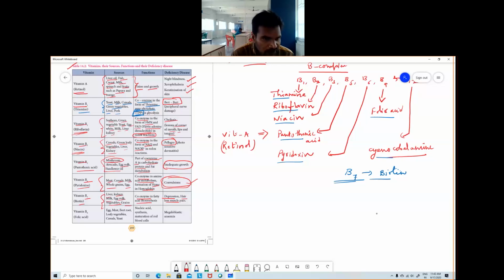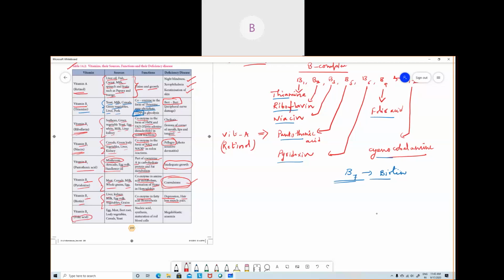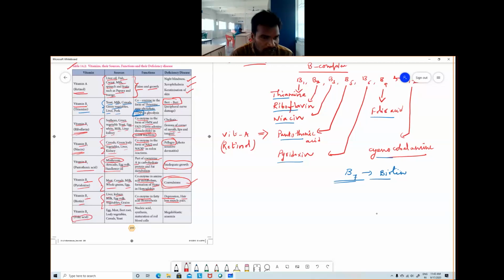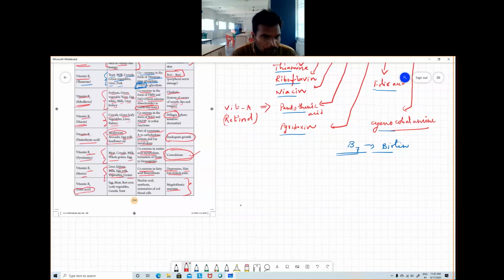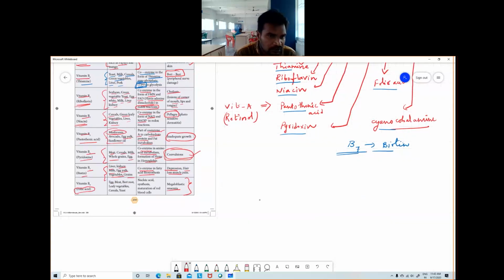Next one, B9, folic acid. Its deficiency mainly causes megaloblastic anemia. Anemia, I think you know, means lack of blood levels. It is mainly present in egg, meat, beetroot, and leafy vegetables, and it is involved in nucleic acid synthesis and maturation of red blood cells (RBC).